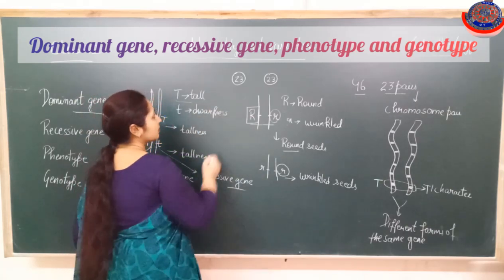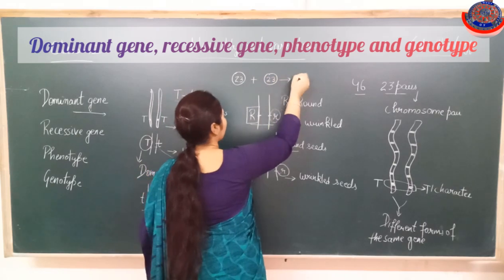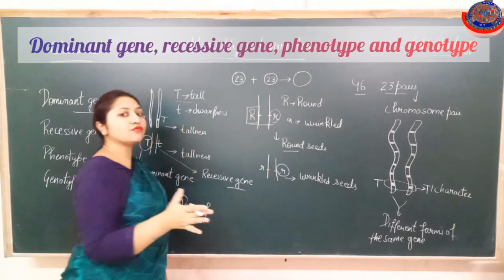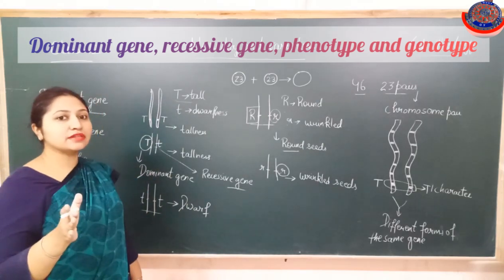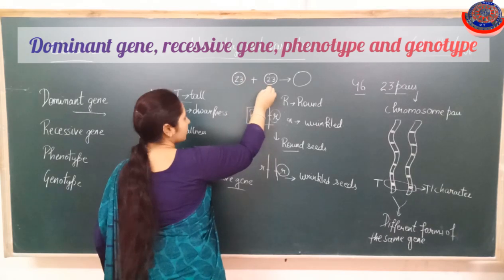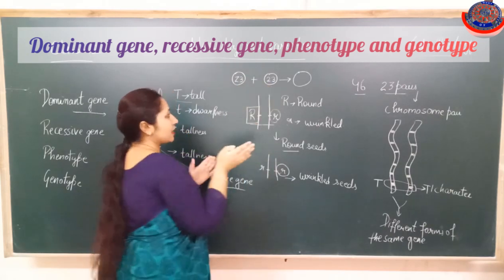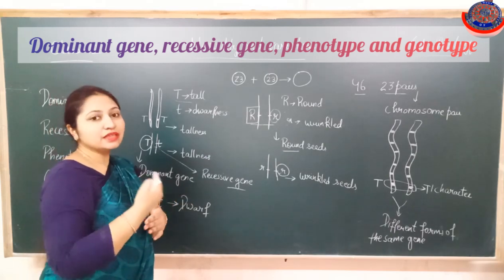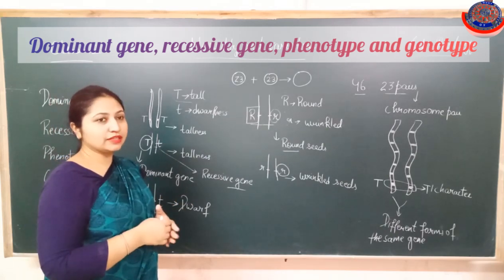So in this manner, when the zygote formation takes place, in the zygote again the 46 chromosomes are present, because the single chromosome from here and the single chromosome from here will form one chromosome pair in the zygote. Clear?